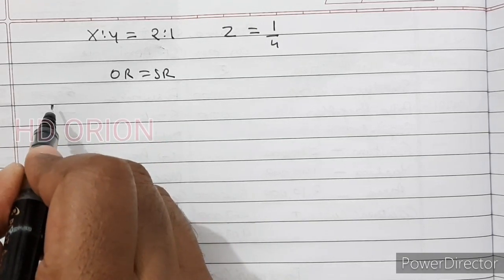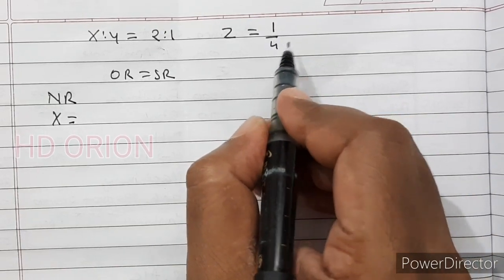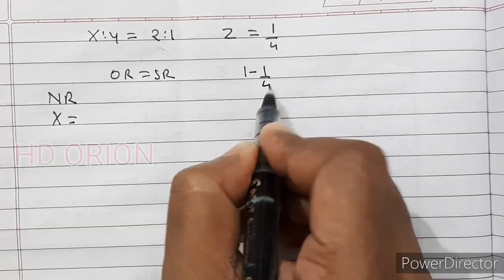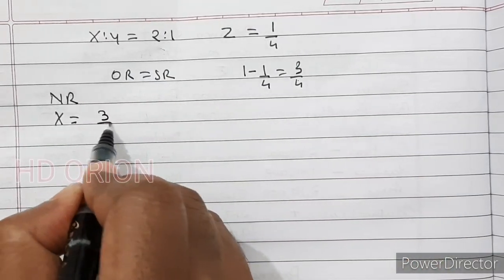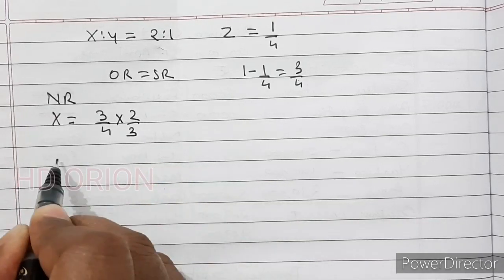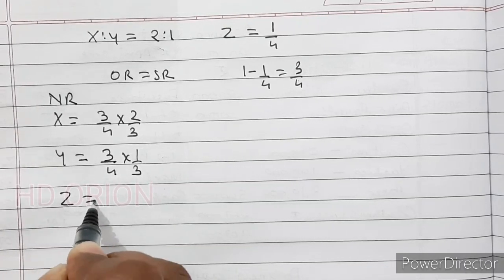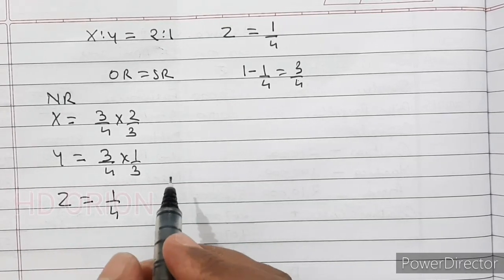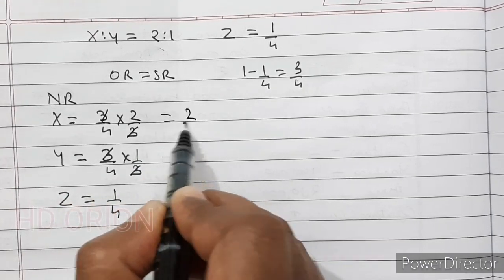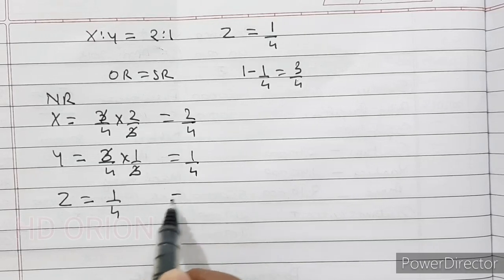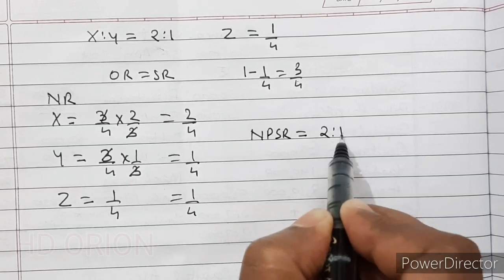So new ratio is equal to how much? New ratio of X is, after giving 1/4 to Z, remaining is 3/4. Now this 3/4 is to be distributed to X and Y. So X is 3/4 into 2/3, Y is 3/4 into 1/3. And Z we know 1/4. Now we can cancel here. Now it is 2/4, 1/4, and again 1/4. So new profit sharing ratio is 2:1:1.